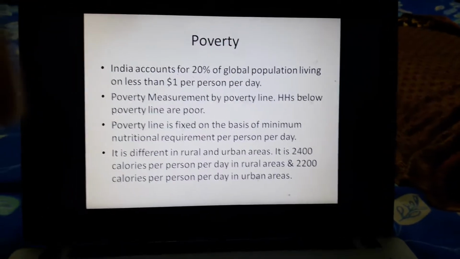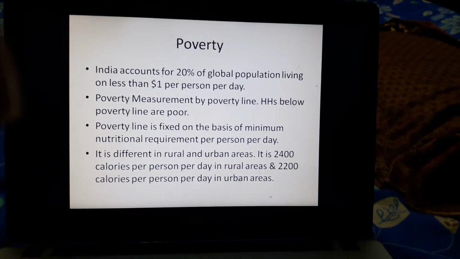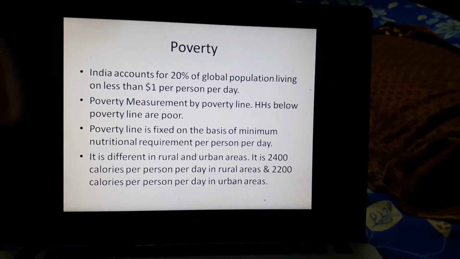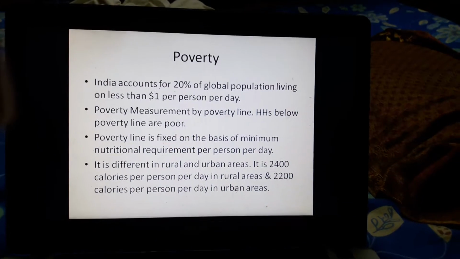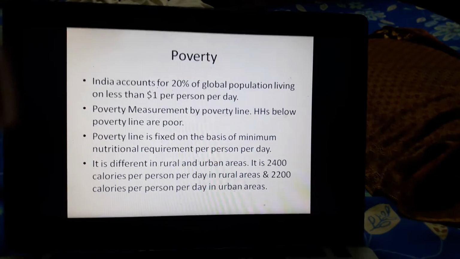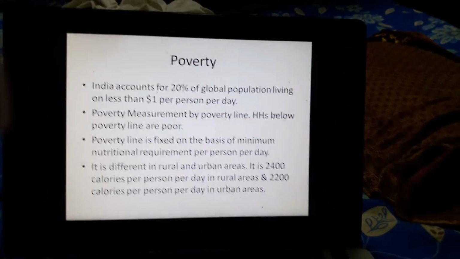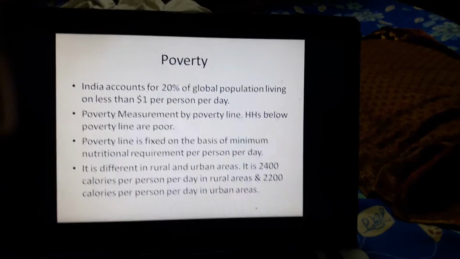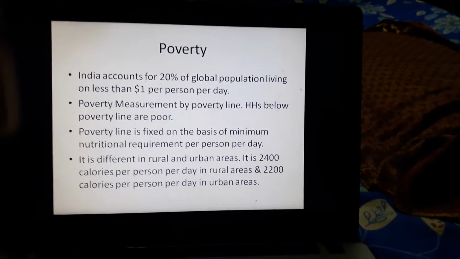Now we come to the issue of poverty. India accounts for 20% of the global population who are living on less than $1 per person per day. So 20% of such population are living in India, surviving on less than $1 per person per day. From this data you can imagine the extent of poverty which prevails in India.